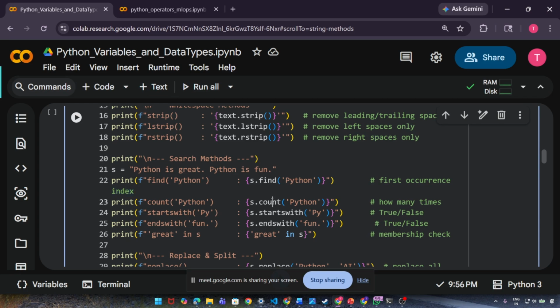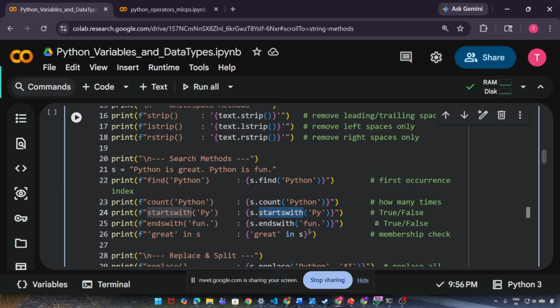Then count. If you do s dot count, it will count how many times Python occurred. If you want to search anything else, you can, but I'm searching Python. Okay. So s is the string, and I'm saying s dot count Python. Then startswith. Startswith means it will check, like here I passed s dot startswith py, which means does my string start with py or not? If it starts with py, it will return true. If it is not, it will return false. In my case, it started with py, so that's why it says true.